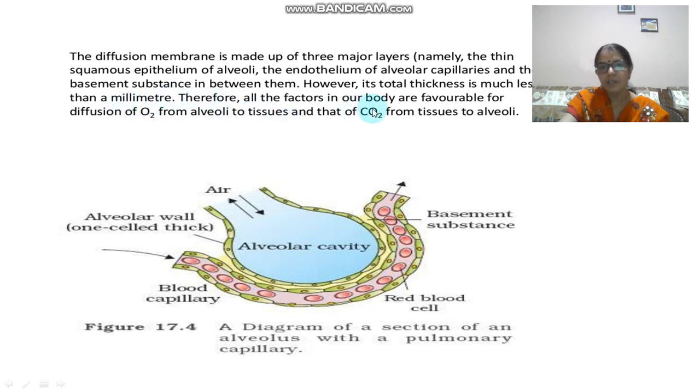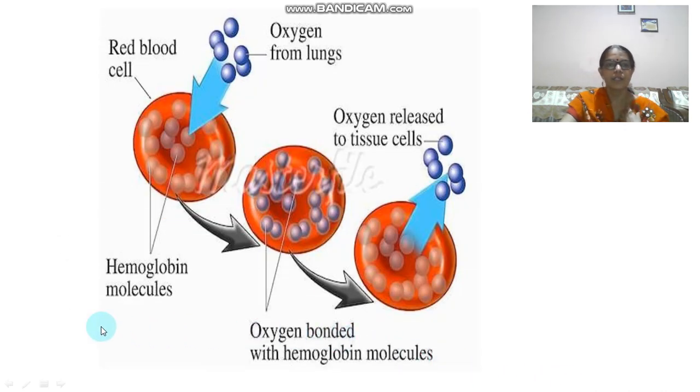So these are the factors which are favorable for the diffusion of O2 from the alveoli to the blood and from the blood to the tissue, right? So what will happen? The air entering here is rich in oxygen. The oxygen will enter into the blood, and the blood will take the oxygen to the cell. In the cell it will be utilized. You can see in this slide,